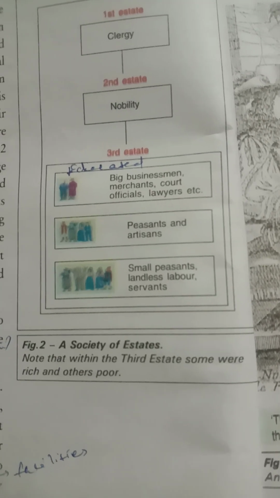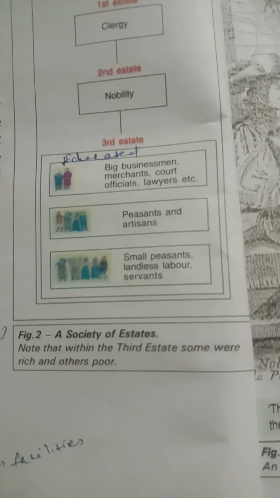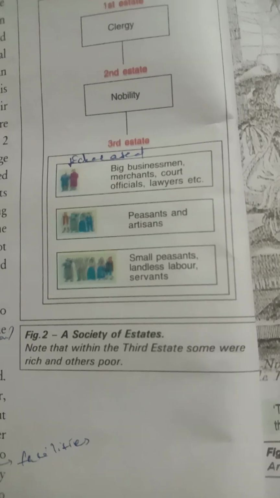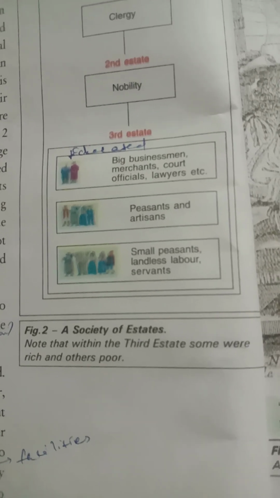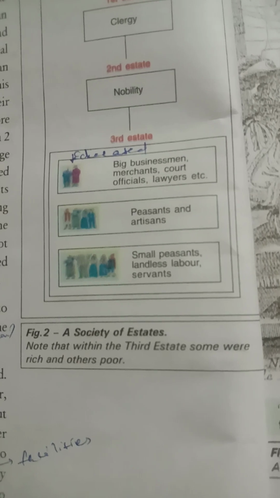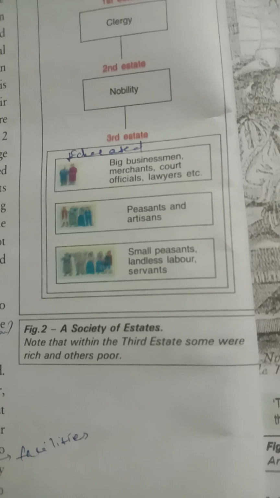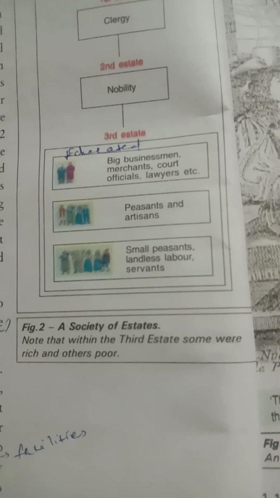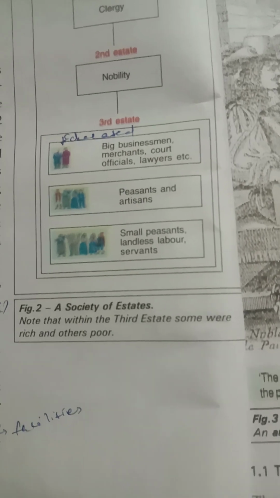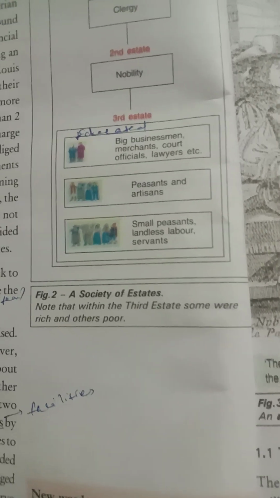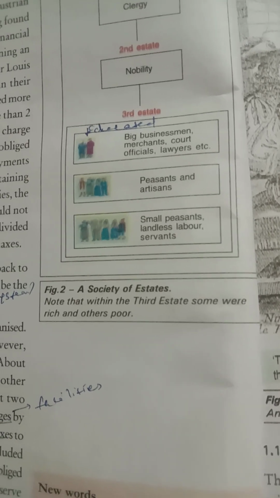The nobles further enjoyed the feudal privileges, and these include feudal dues. Feudal dues is compulsory payment, either in kind or cash or services. Kind is nothing but cultivable products. Services means giving free services. So the nobles enjoyed these privileges and the feudal dues which were extracted from the peasants.